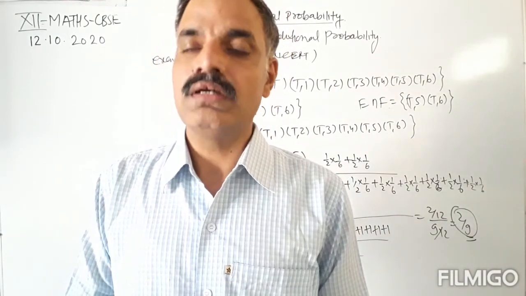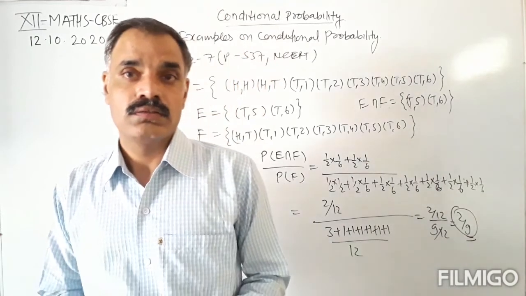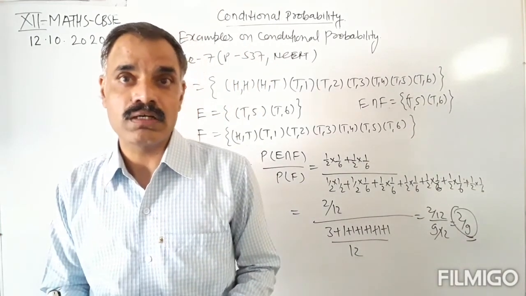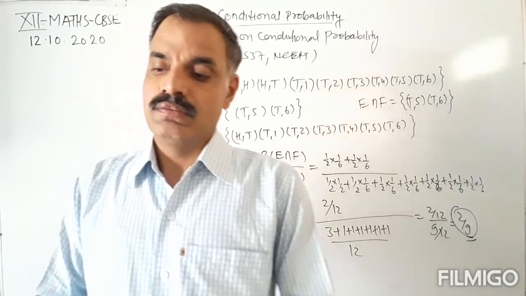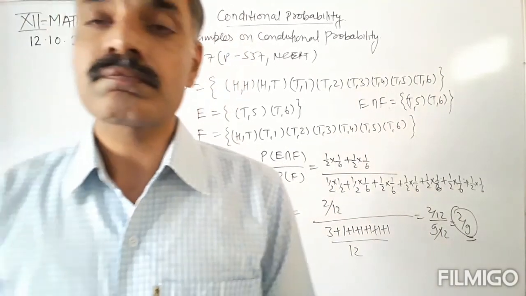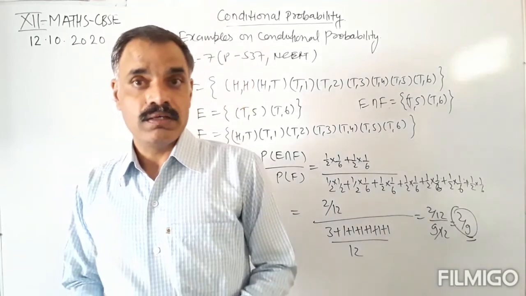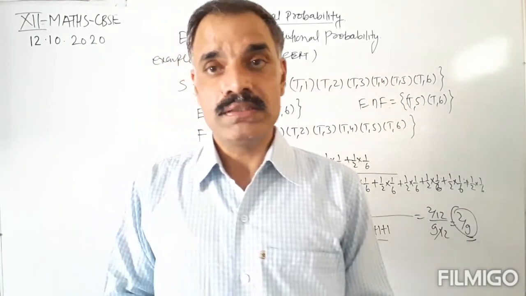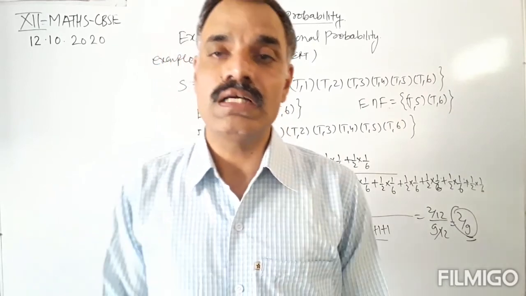Okay, 2 upon 9. Is it clear to you? So these are some of the examples of conditional probability, chapter number 13 of class 12th CBSE mathematics. Okay, this is the last chapter.